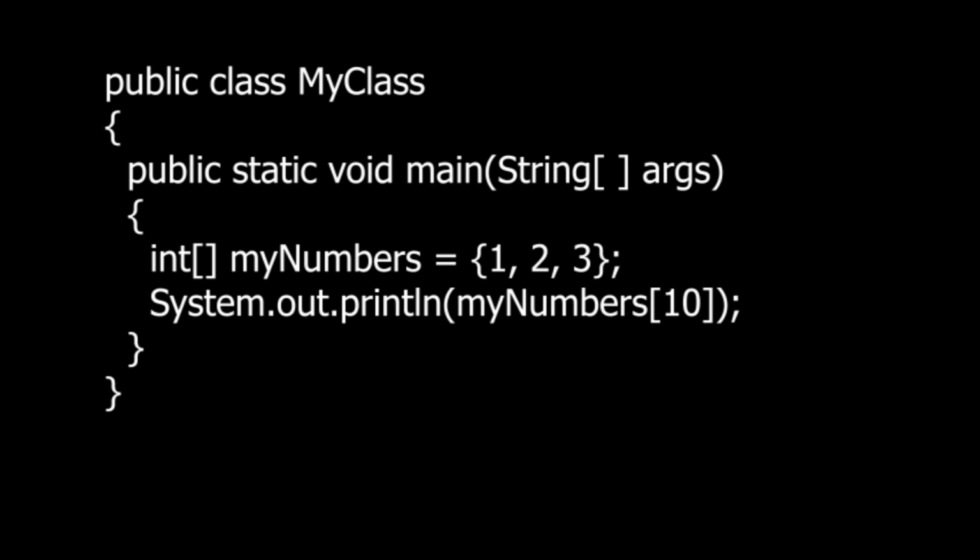This will obviously generate an error because myNumbers[10] does not exist. The output will be something like: exception in thread main, ArrayIndexOutOfBoundsException, and so on. When such errors are expected, we can print a suitable message on the screen instead of the system generated message, because those are not so easily understandable.